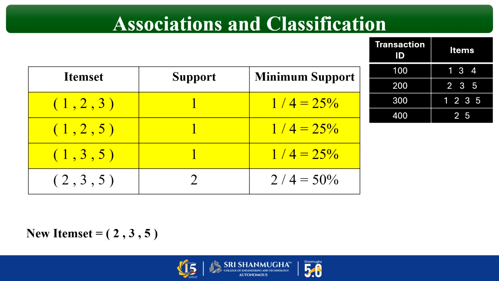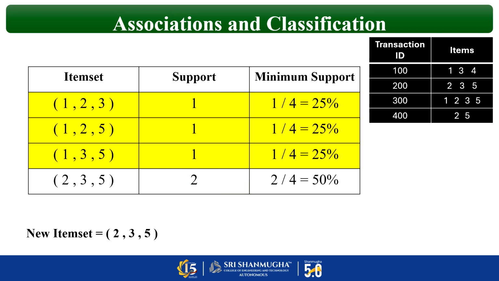Again we have to repeat the same step, that is for the newly derived item set we have to calculate the support and minimum support value. Now listen carefully. We have to see the same combination. For example, first row 1, 2, 3. So check in the question whether 1, 2, 3 is appearing or not. When you see transaction ID 300, the 1, 2, 3 combination is present. So now the support value is 1.